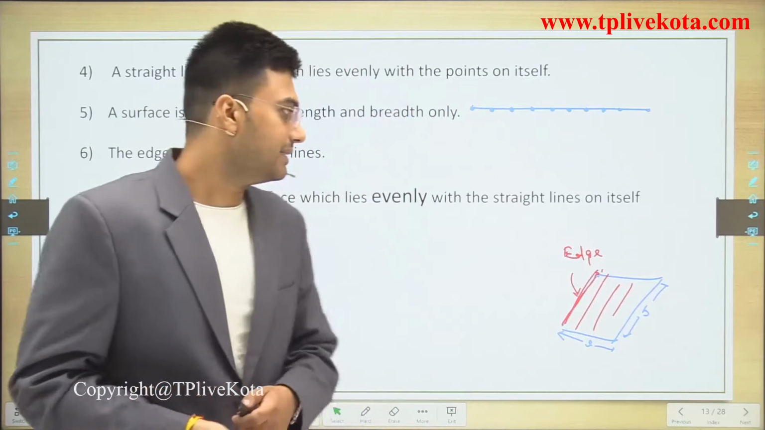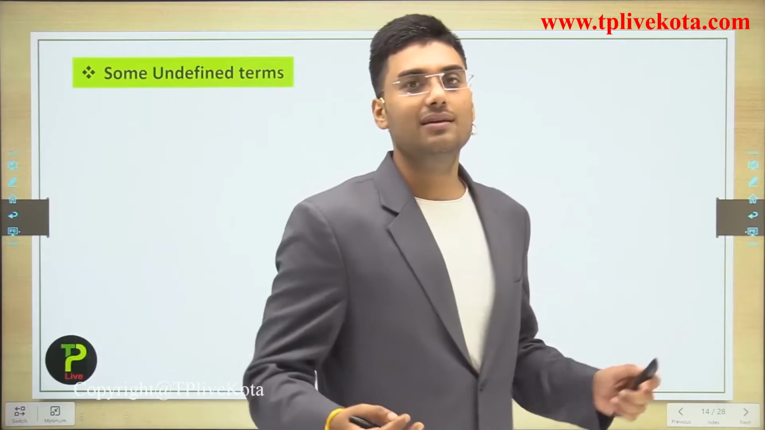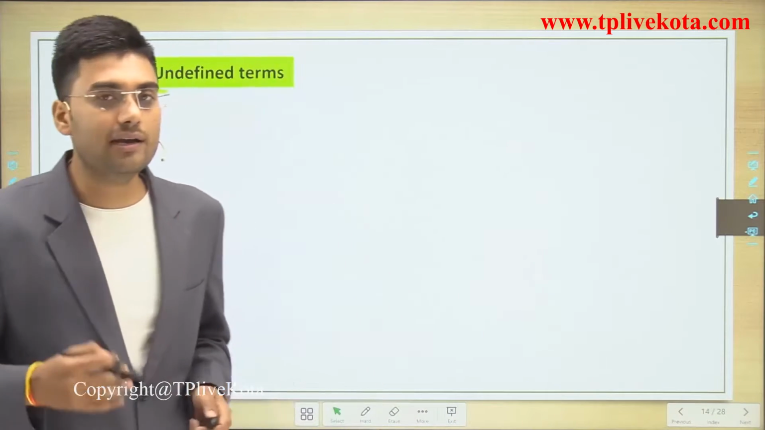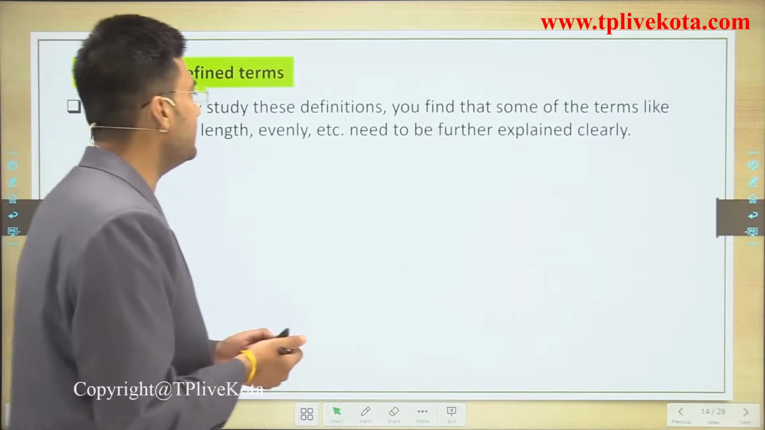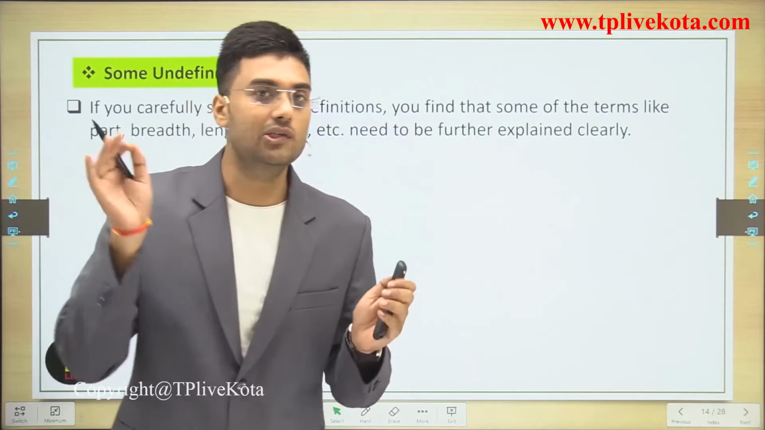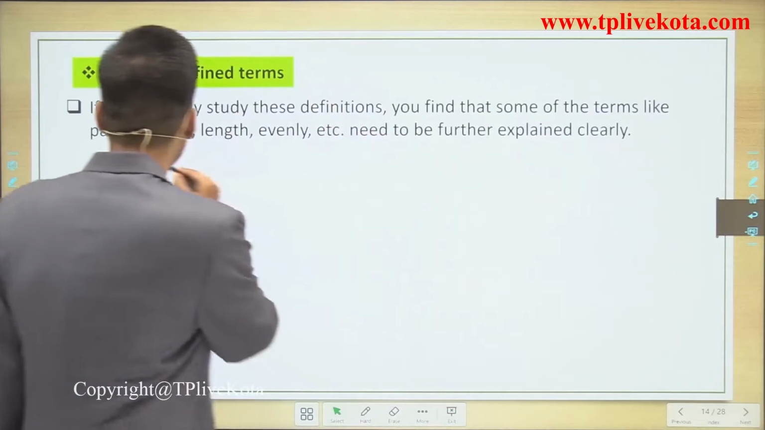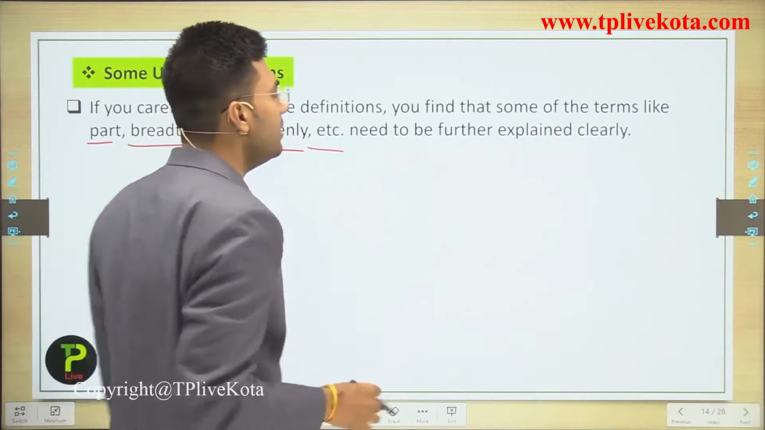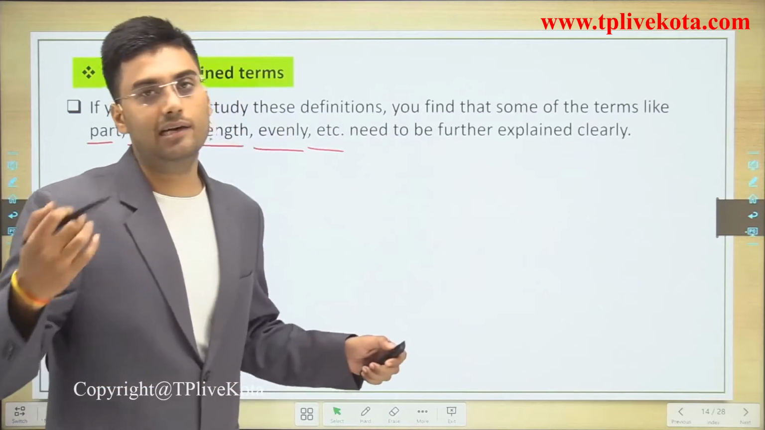Next are some undefined terms. Among these we have some undefined terms, and what is the meaning of an undefined term? Let's discuss. If you carefully study these definitions, which were given by Euclid, you find that some of the terms like part, breadth, length, evenly, etc. need to be further explained clearly.